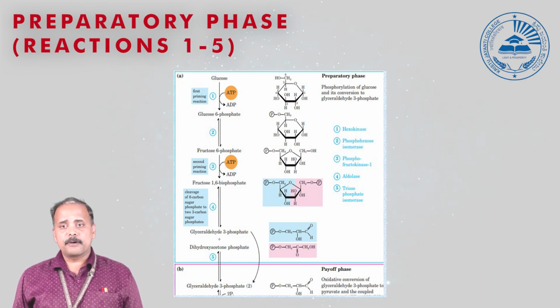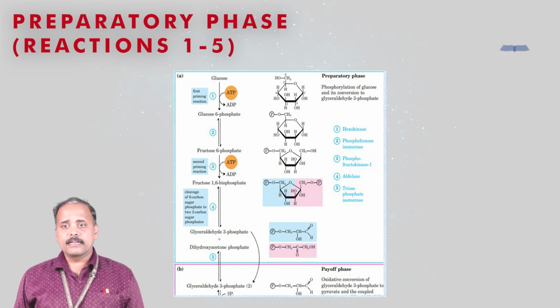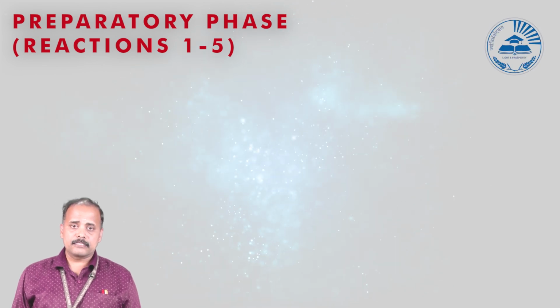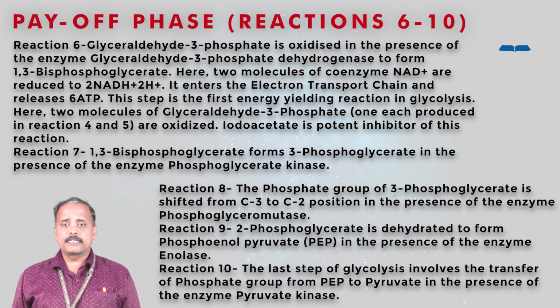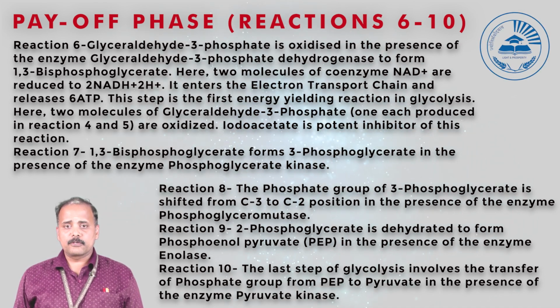Then fructose 6-phosphate again undergoes phosphorylation, where ATP is involved in this reaction. This reaction is catalyzed by another enzyme, that is fructokinase. For all these phosphorylation reactions, mainly kinases are the group of enzymes involved, which require ATP for the phosphorylation. When fructose 6-phosphate gets phosphorylated, it forms fructose 1,6 biphosphate.